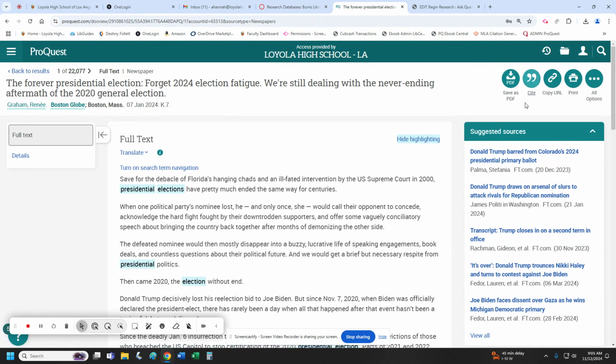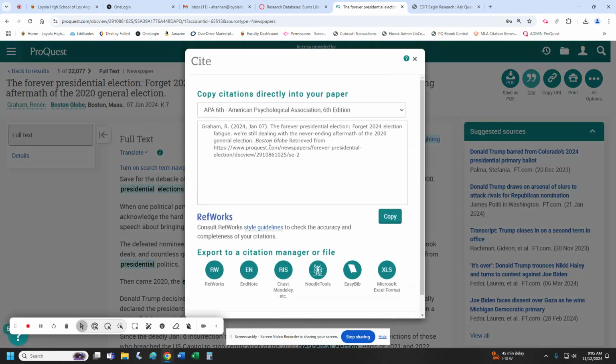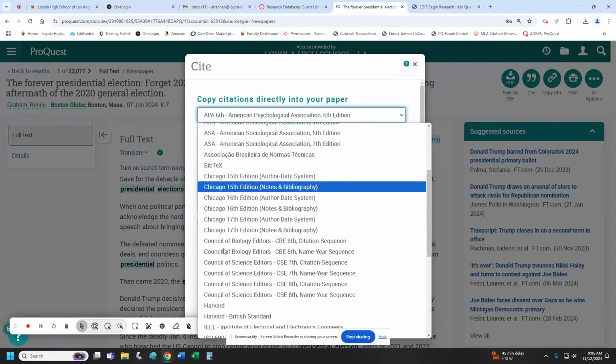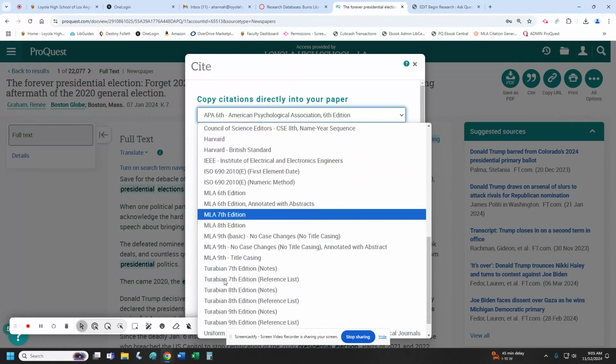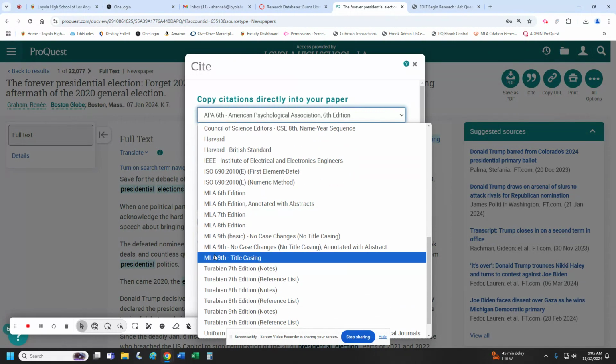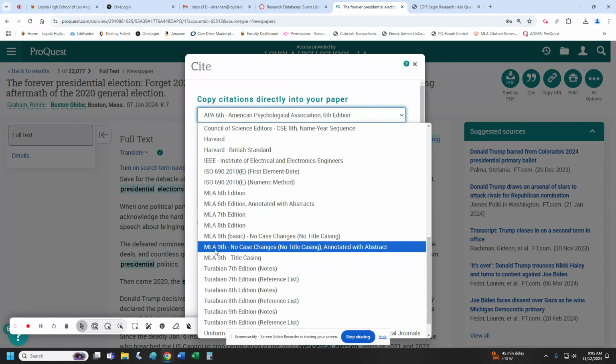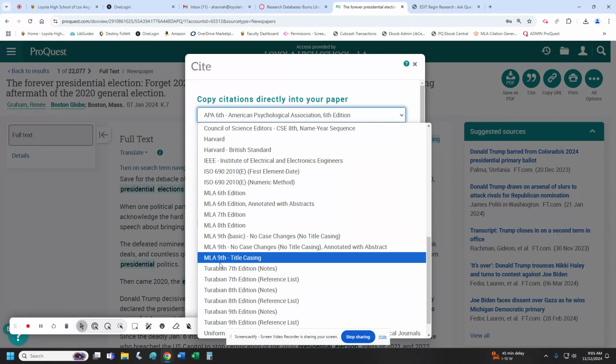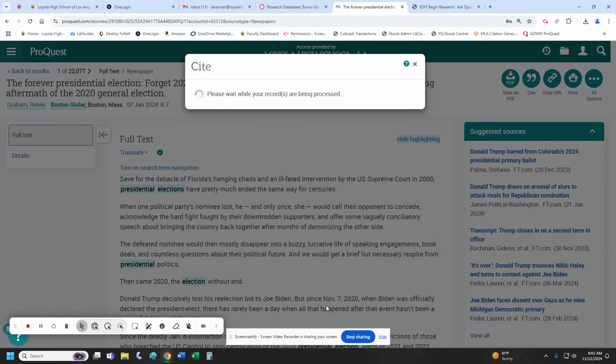Yeah, let's talk about these. These are the tools that you can use. So the PDF, you can save it, and then you might want to go ahead and look up that citation. And we want not the APA, we want MLA. And we want the MLA 9th edition. I'm not sure, I'm just going to go. Let's just do this one.